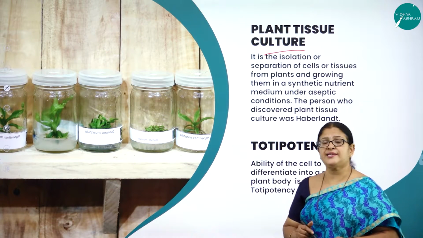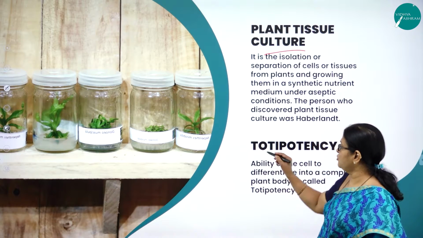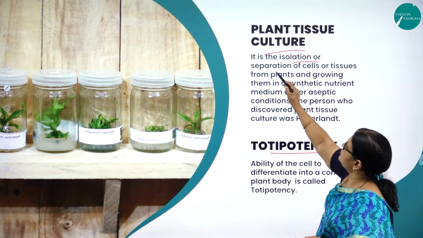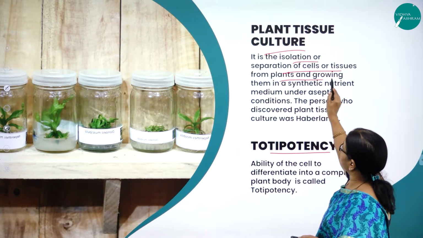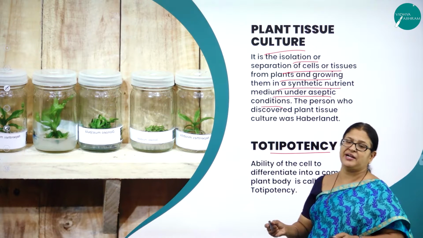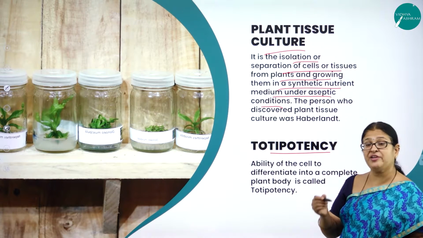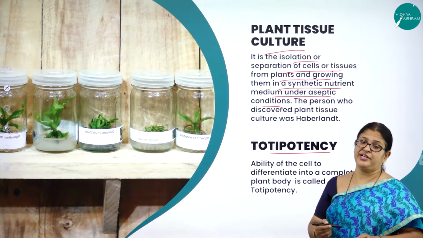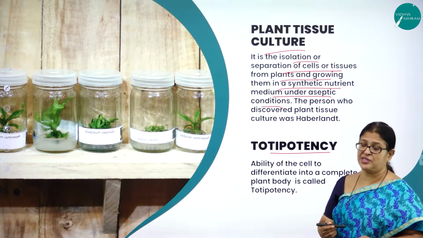So as I said, very important word you should understand. So what is plant tissue culture? It is the isolation or separation of cells or tissue from plants and growing them in a synthetic medium under aseptic conditions or sterile conditions. Very important. If the nutrient medium is infected, then it is not possible to produce the plants.